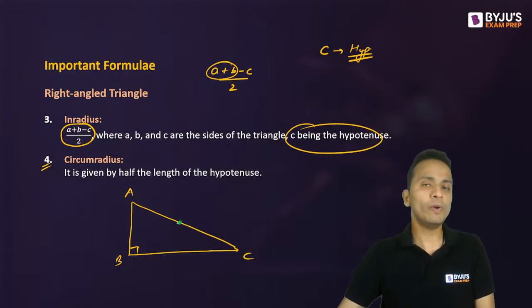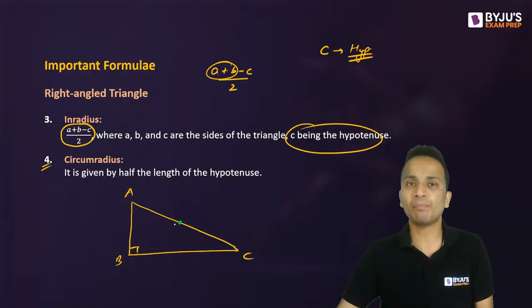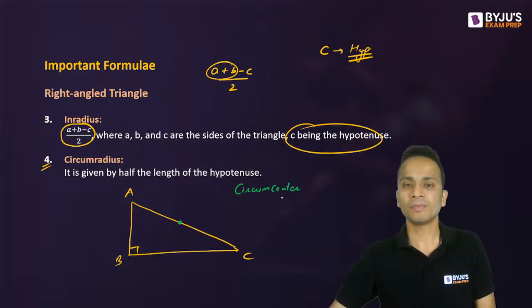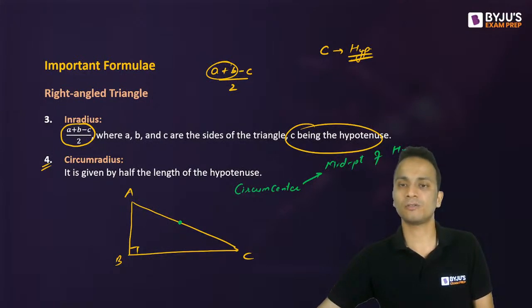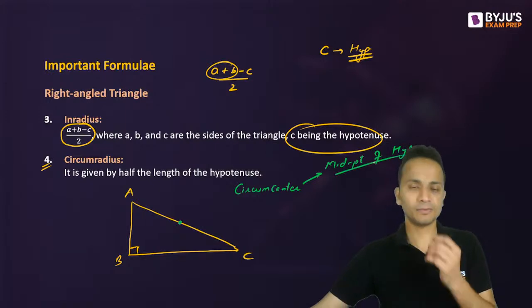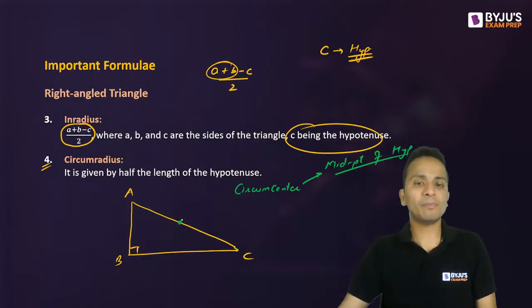Circumcenter is always the midpoint of hypotenuse. So AC is the hypotenuse. The midpoint of this will be the circumcenter. Let's say this is O.